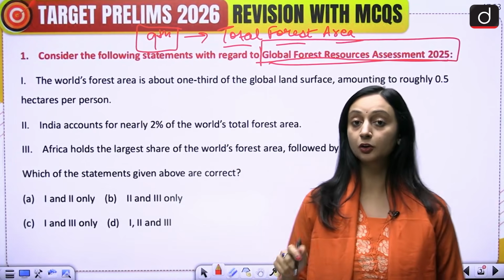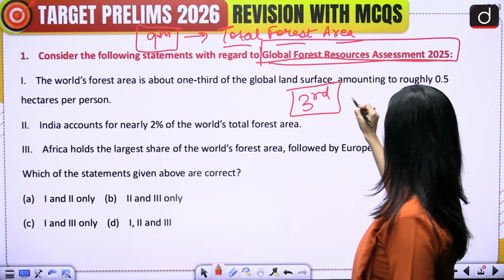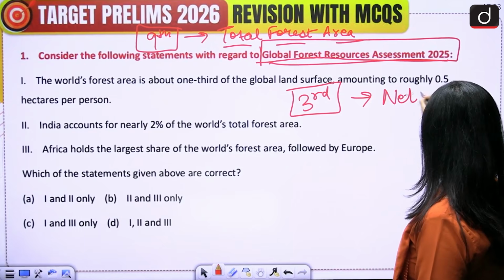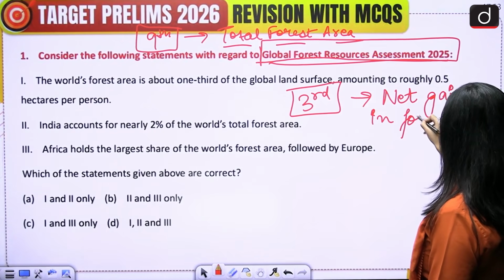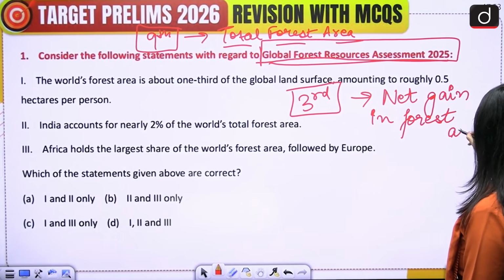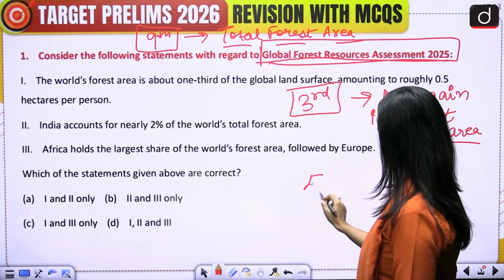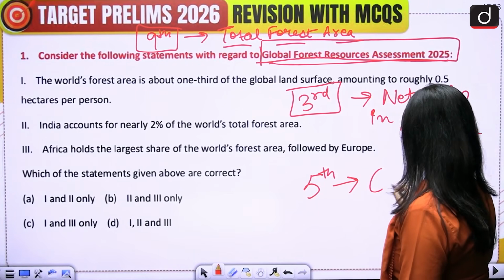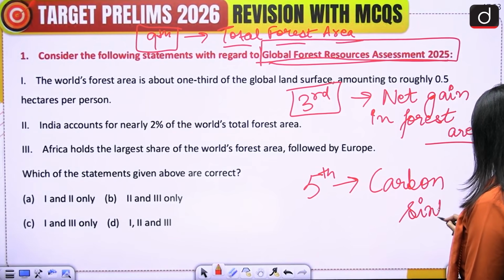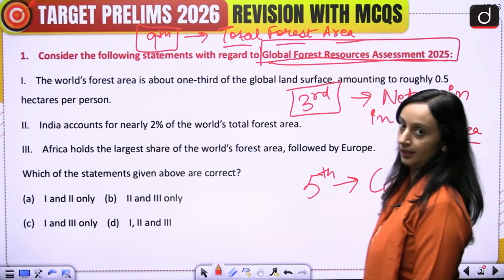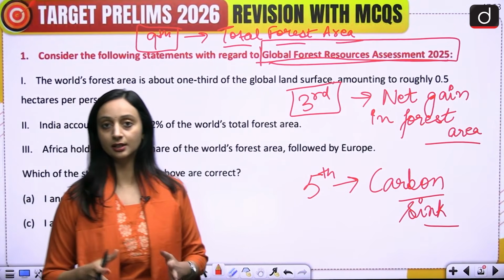Then we are even in the top 3, on the 3rd position when it comes to the net gain in forest area. So our forest area has also been expanding. We are at the 3rd position, and then we are at the 5th position as a carbon sink. Globally, we are the 5th largest carbon sink. So these are some achievements when it comes to India's forest cover.